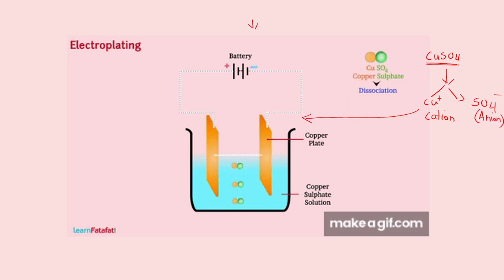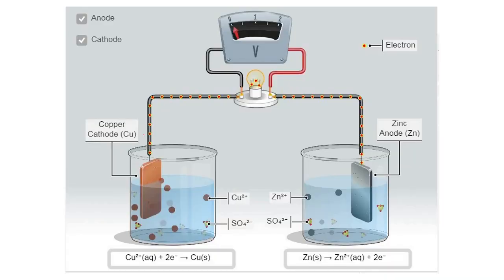So copper is a cation having positive charge, sulfate is an anion having negative charge. The cation will move towards the anode. So the one which is having positive charge is moving towards the anode, and the one which is having negative charge, that is the anion, will move towards the cathode. That's how the electroplating process takes place.